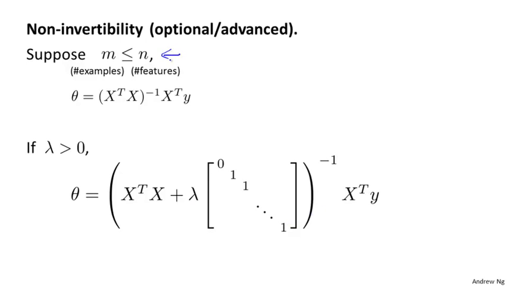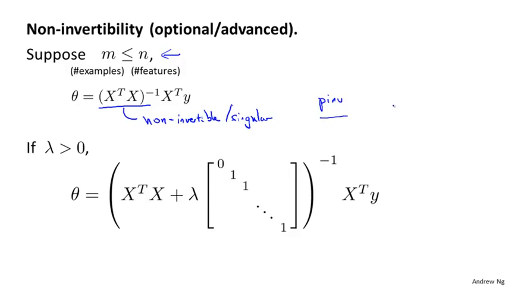Now, consider a setting where m, the number of examples, is less than or equal to n, the number of features. If you have fewer examples than features, then this matrix, X transpose X, will be non-invertible, or singular, or the other term for this is that the matrix will be degenerate. And if you implement this in Octave and use the pinv function to take the pseudo-inverse, it'll kind of do the right thing, but it's not clear that it'll give you a very good hypothesis, even though numerically the Octave pinv function will give you a result that kind of makes sense.